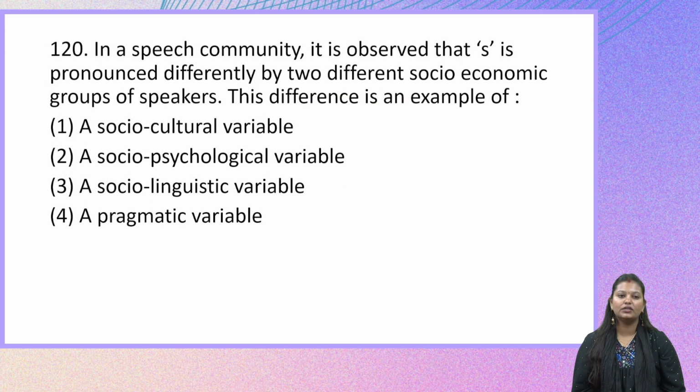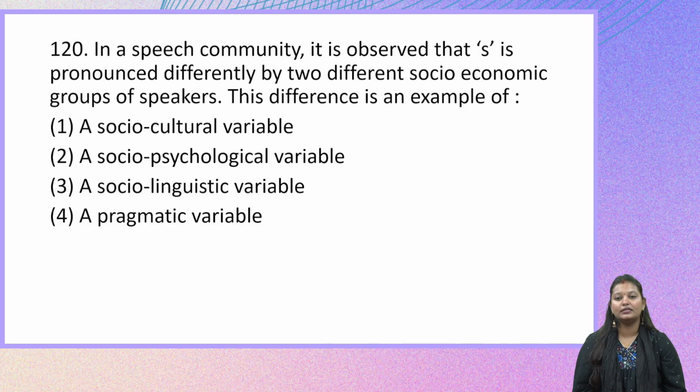So the next question is, in a speech community, it is observed that S is pronounced differently by two different socio-economic groups of speakers. This difference is an example of option 1, a socio-cultural variable, option 2, a socio-psychological variable, option 3, a socio-linguistic variable, and option 4, a pragmatic variable.